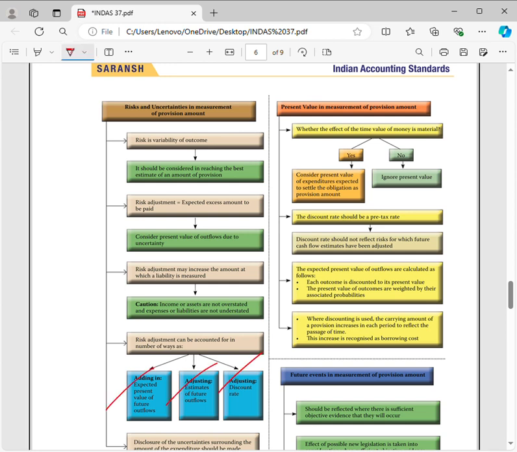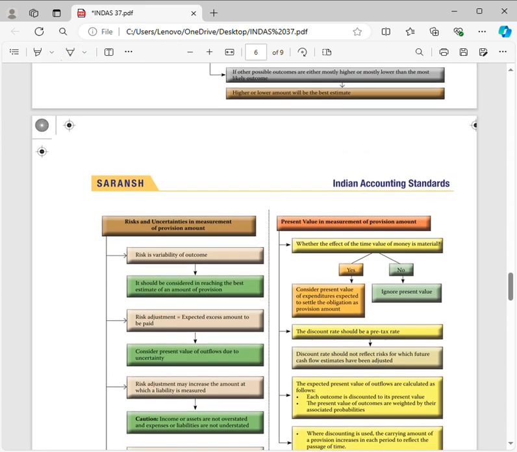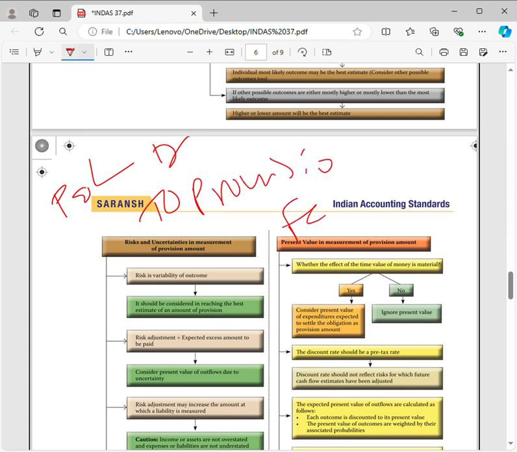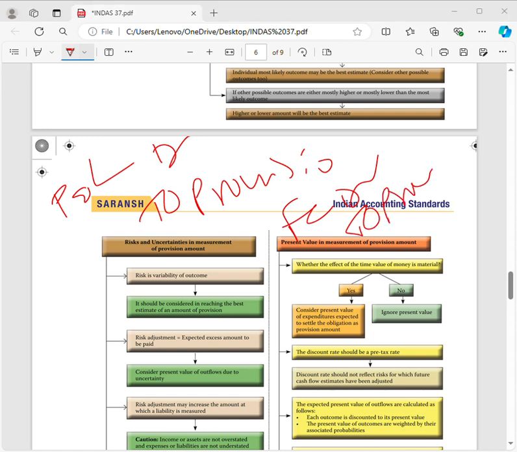Now, what should be the entry for creating the provision? The entry will be profit and loss account debit to provision account, and whenever we are unwinding the discounting, finance cost account debit to provision account. So whatever the opening balance is, the discounting factor, we need to consider here as a finance cost.